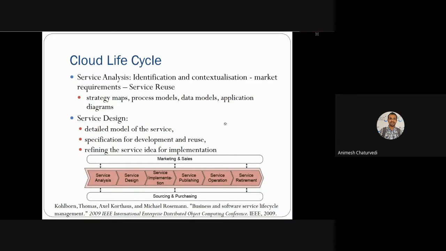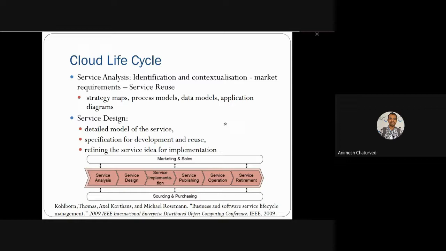So it was taken from a research paper of 2009 where the service-based cloud computing has some life cycle which was designed and formulated as shown in the figure. So the first part of that is service analysis. Thereafter you do the service designing, then service implementation, service publishing, service operations, and service retirement.